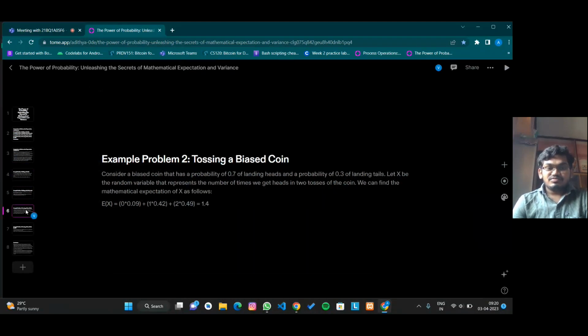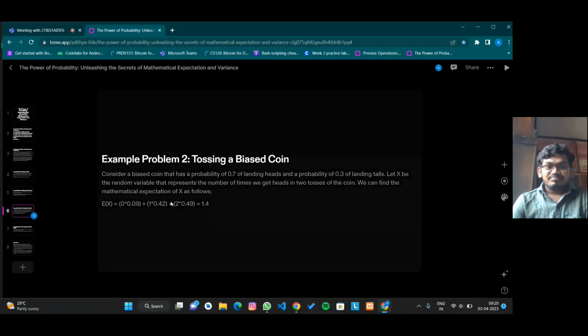In the second example, we are going to see a coin. Consider a biased coin that has a probability of 0.7 of landing heads and a probability of 0.3 of landing tails. That means the probability is not the same for head and tail because it is a biased coin.